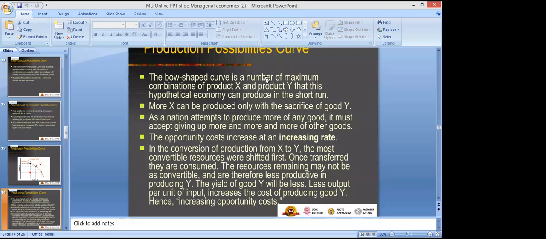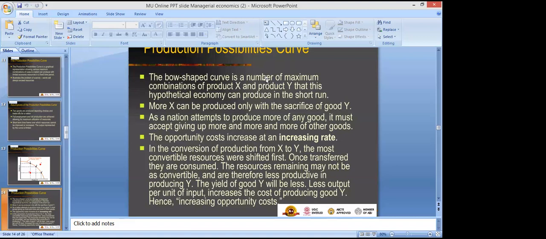Because of the scarcity of resources, the opportunity cost is increasing at an increasing rate. So MOC, marginal opportunity cost, the change in the rate of opportunity cost, is increasing, right? That means we have to give up more and more of one good in order to produce more of the other good. In the conversion of production from X to Y, the most convertible resources were shifted first.